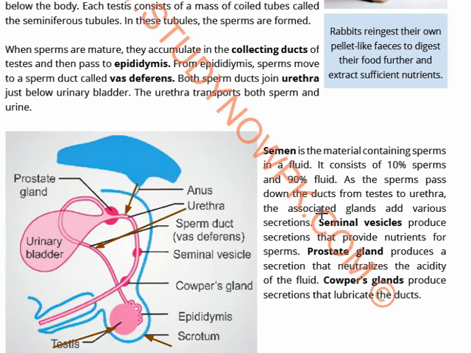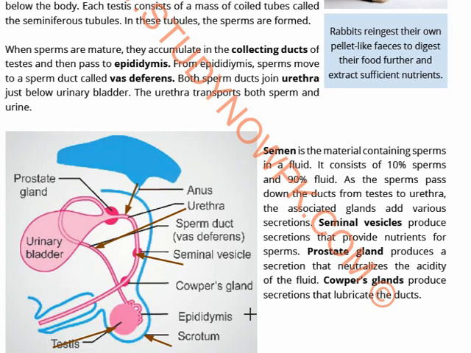As the sperms pass down the ducts from the testis to the urethra, the associated glands add various secretions. Okay, why secretions? To maintain the pH and all. Seminal vesicles produce secretions that provide nutrients for the sperms. So, as I told you, we have to provide a favorable environment for the sperms. Seminal vesicles are present here and they provide favorable secretions and nutrients for the sperms.